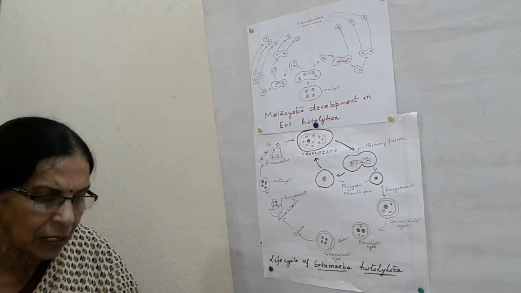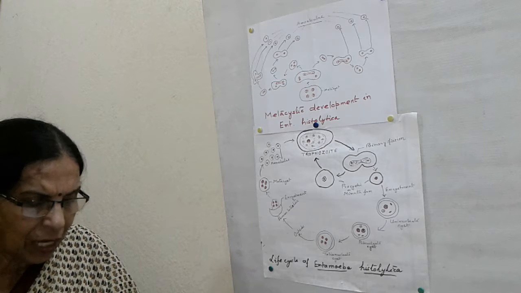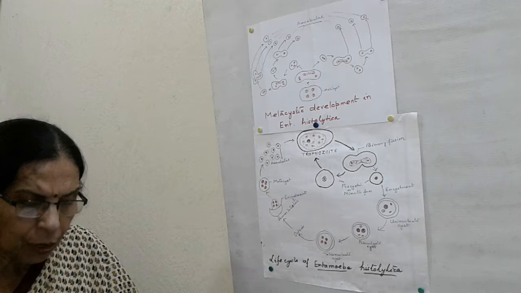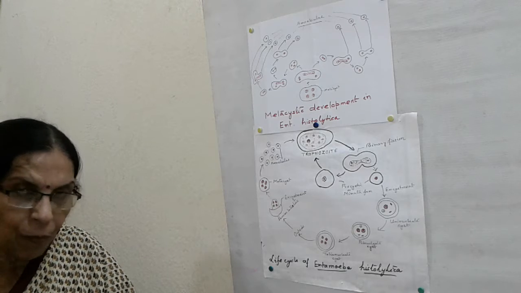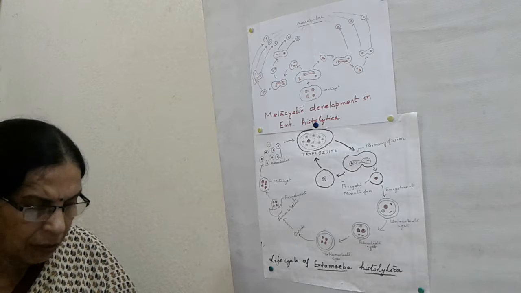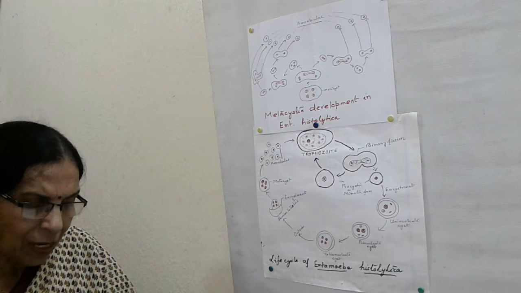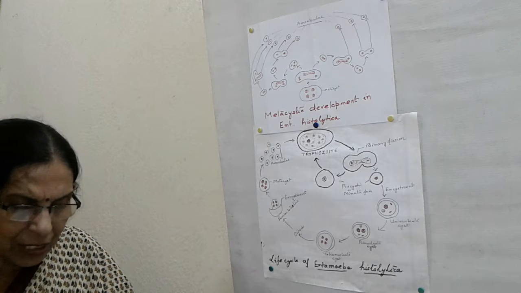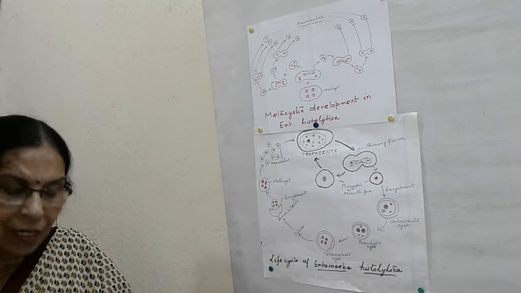Second one is abscesses in liver, lungs and brain. Sometimes they are carried to liver, lungs and spleen, brain also, through blood circulation and form local abscesses. Formation of abscesses in brain is fatal. And third one is non-dysenteric infection. In most cases, there is no symptom of amoebic dysentery and the host is simply the carrier.